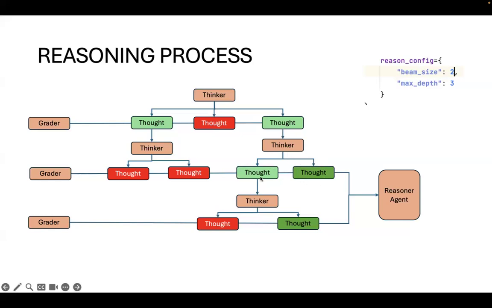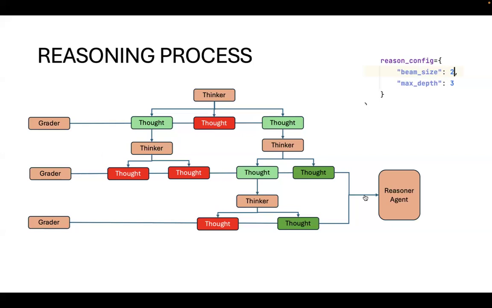The other goes to the third layer of depth, since we said max depth is 3, where it further breaks down into two thoughts. Finally, this thought is the final thought. These two final thoughts are then taken by the reasoner agent to answer the question, which we said is, let's say, how many R's are in strawberry.